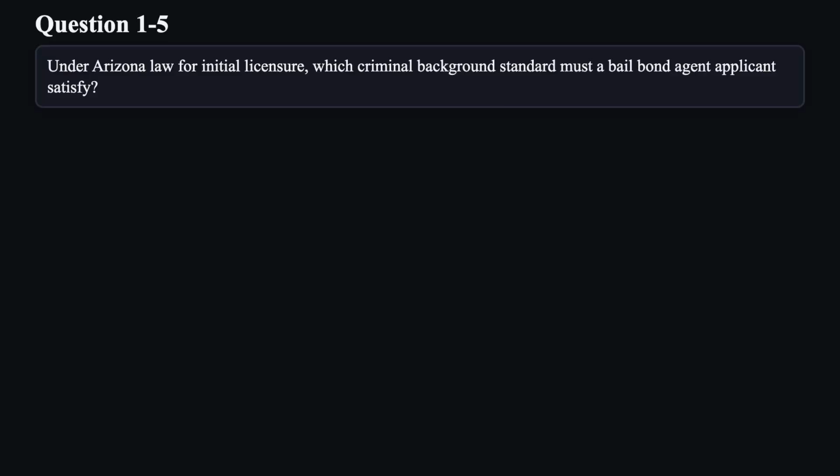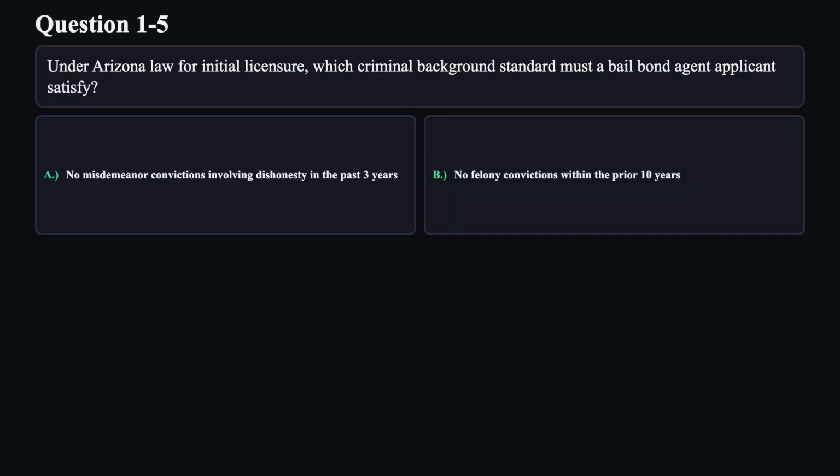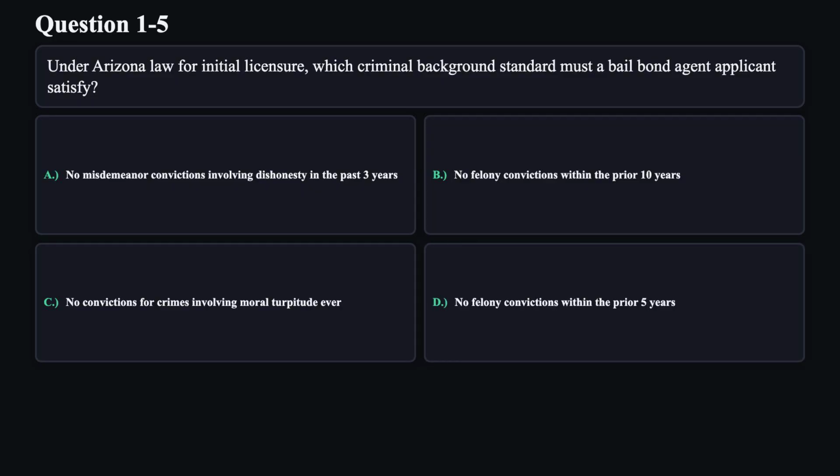Question 5. Under Arizona law for initial licensure, which criminal background standard must a bail bond agent applicant satisfy? A. No misdemeanor convictions involving dishonesty in the past 3 years. B. No felony convictions within the prior 10 years. C. No convictions for crimes involving moral turpitude ever. D. No felony convictions within the prior 5 years.